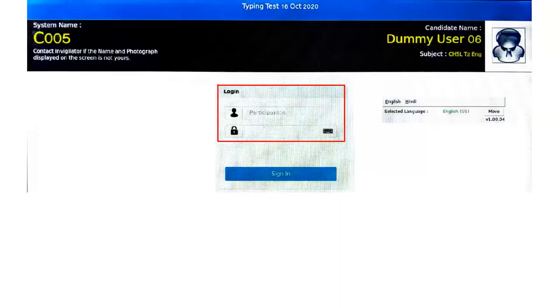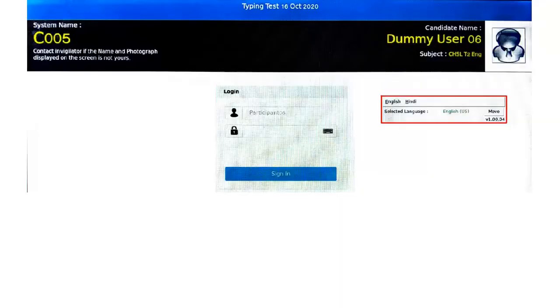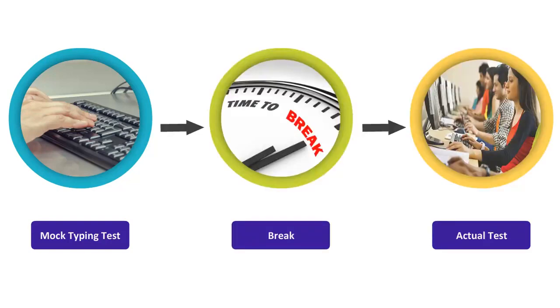After entering your login credentials, please check that your selected keyboard layout is also displayed here in the keyboard layout bar. Then click Sign In, to log in. Your mock typing test will now begin. This will be followed by a break before the actual test.